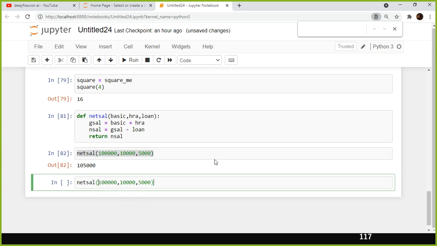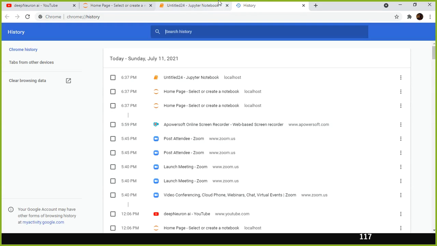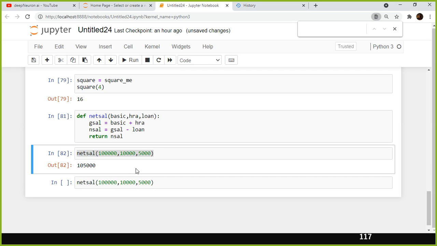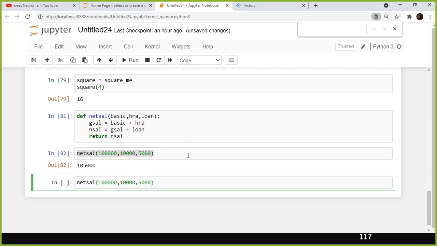For example, I'm going to say HRA is equivalent to 10,000, and loan is equal to 5,000, and here my basic. The values whatever I define, HRA, basic and loan, this is called your keyword.